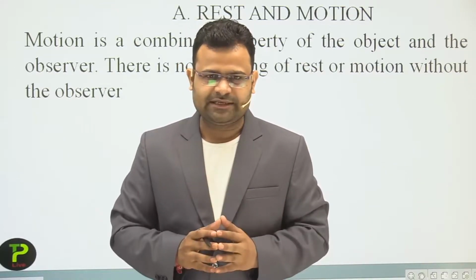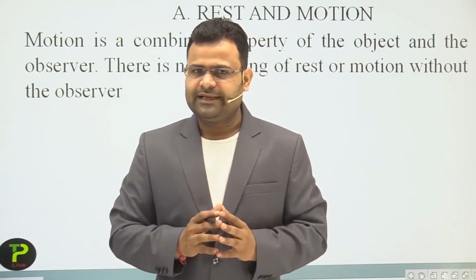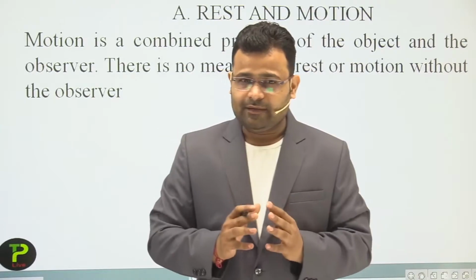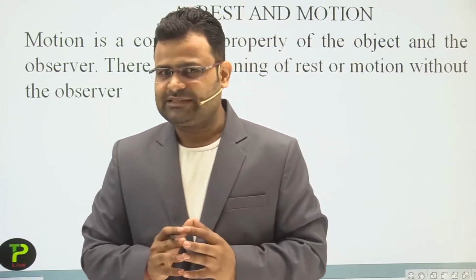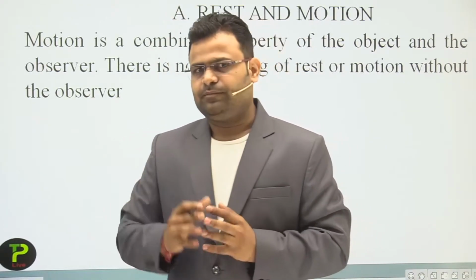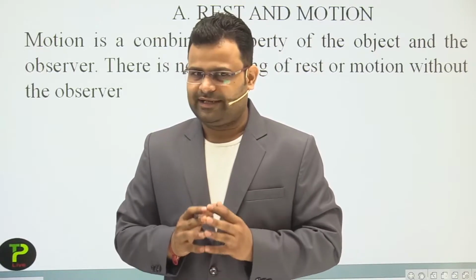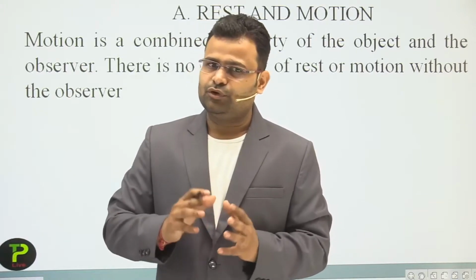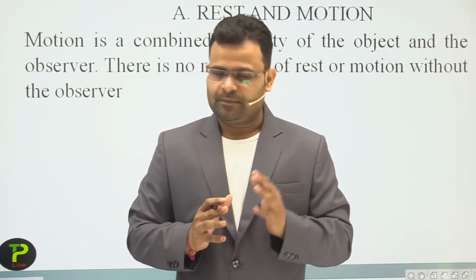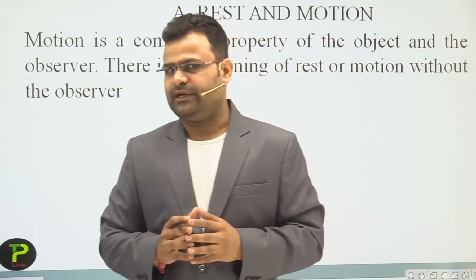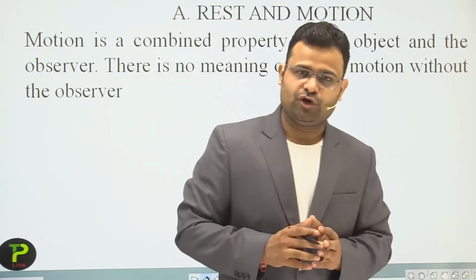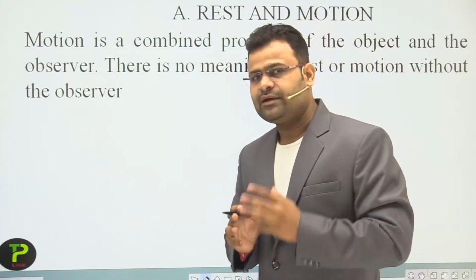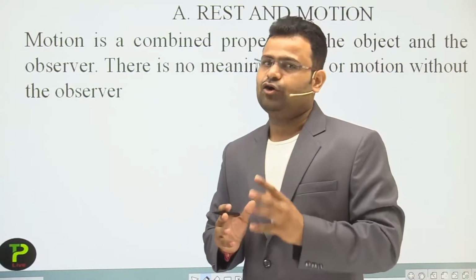But the inside persons, both sitting face to face, say our partner is at rest. Why? Because the position does not change. Both have the same position before some time and after some time. So this depends on the observer. Object at rest and object in motion are completely dependent on the observer.